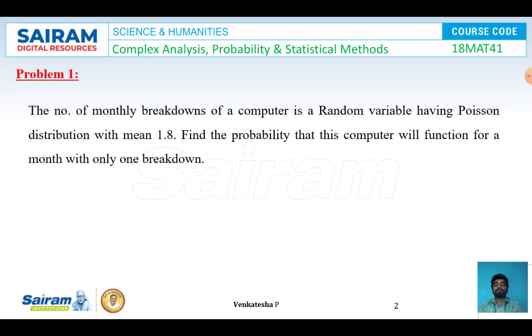Problem number 1. The number of monthly breakdowns of a computer is a random variable having Poisson distribution with mean 1.8. Find the probability that this computer will function for a month with only one breakdown.